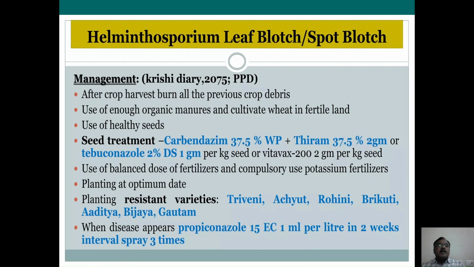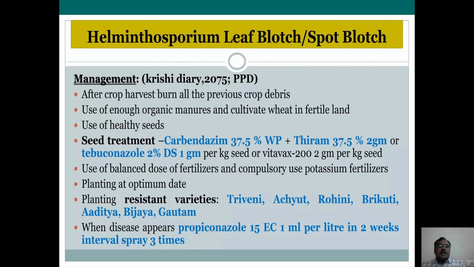For the management, you can use enough organic manures and cultivate wheat in fertile land with healthy seeds. Those are the primary requirements. Then seed treatment with the carbendazim plus thiram combination at the rate of 2 gram, or tebuconazole 2% at the rate of 1 gram per kg of seed, or Vitavax 200 at the rate of 2 grams per kg of seed is advised to reduce the seed-borne infection.